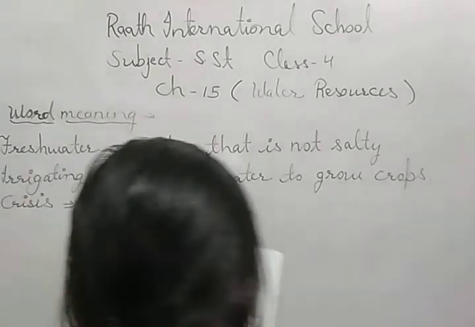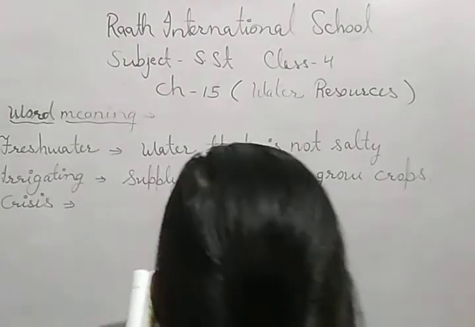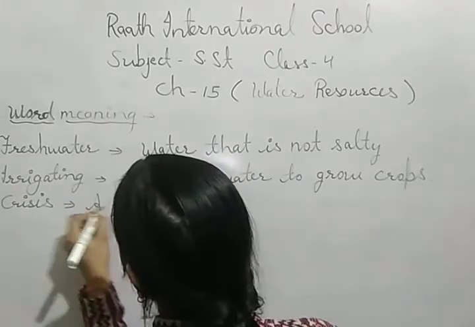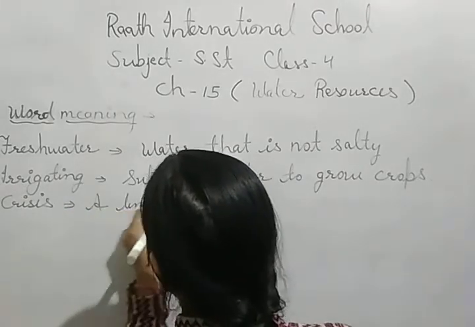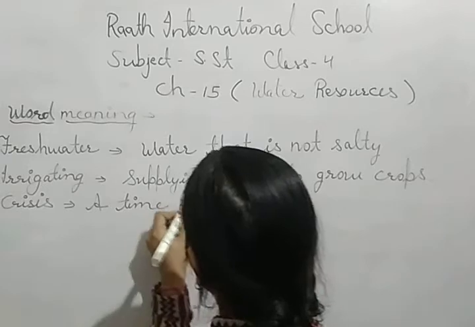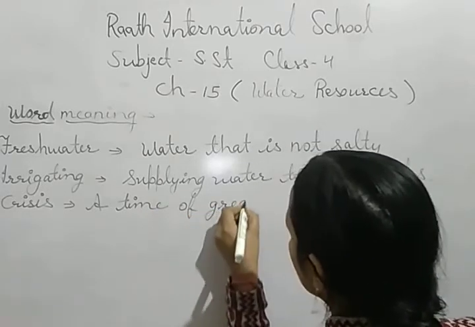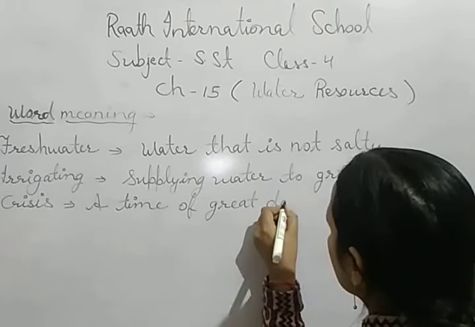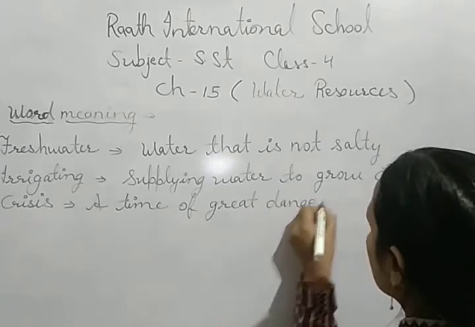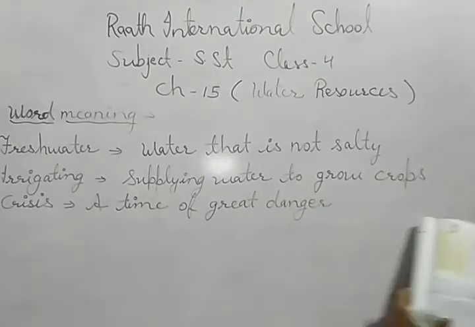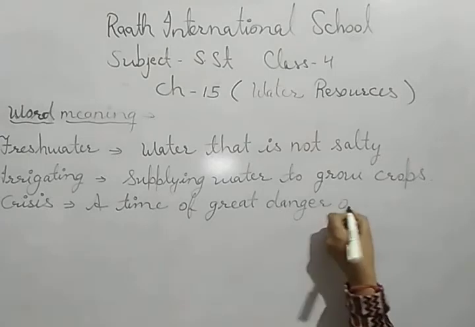After that, the next is crisis. Water crisis: a time of great danger or difficulty.